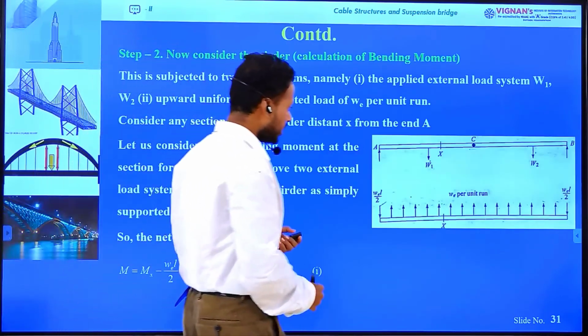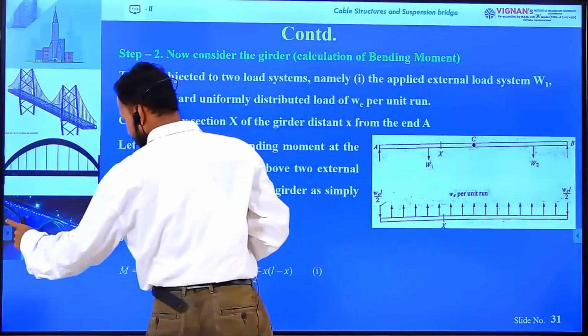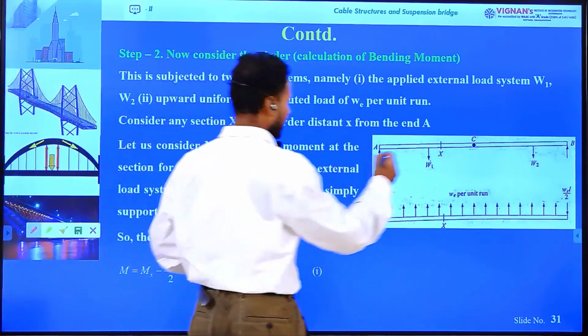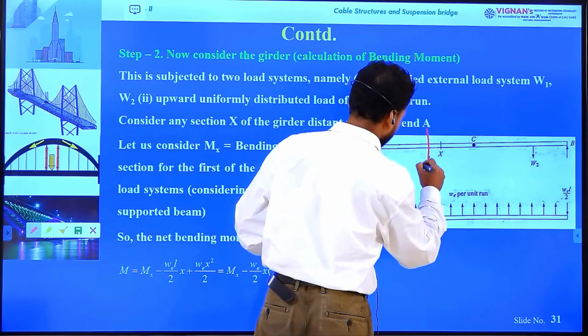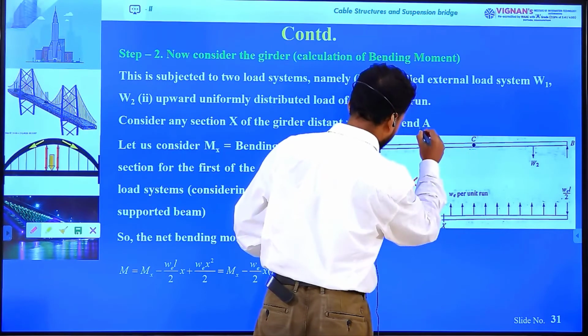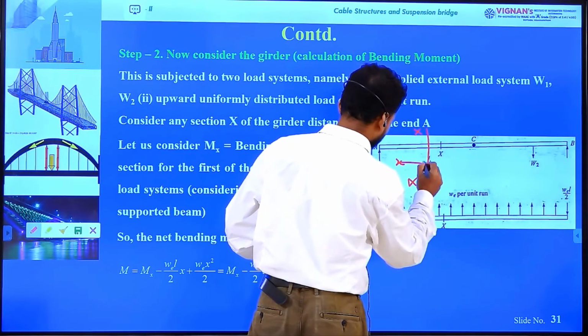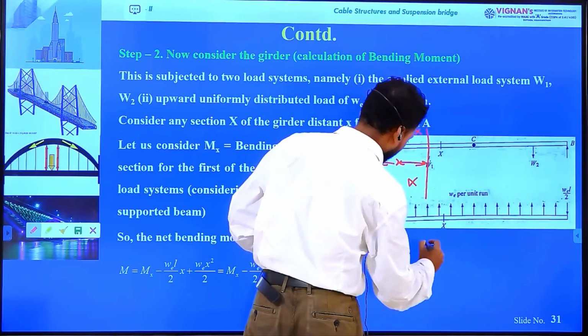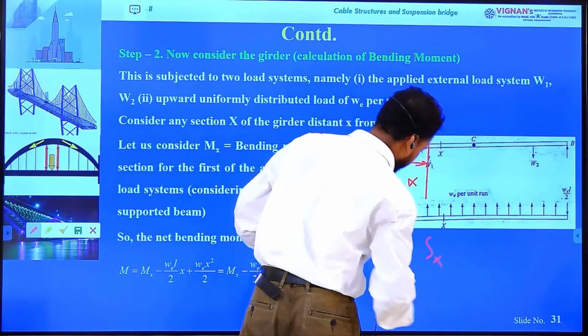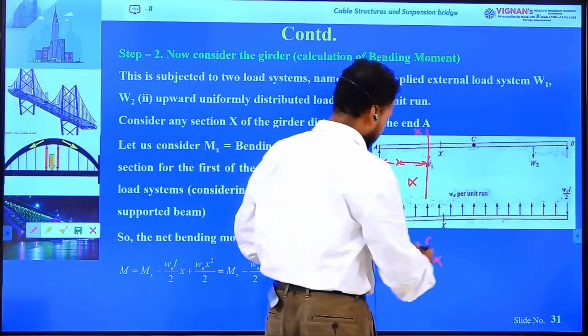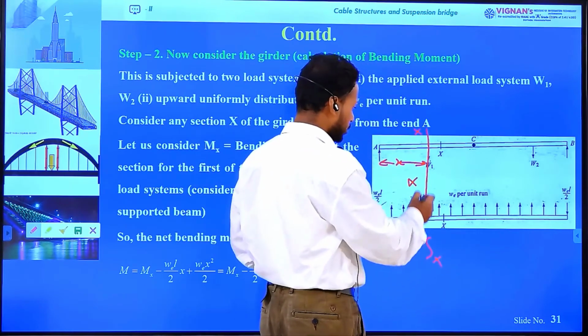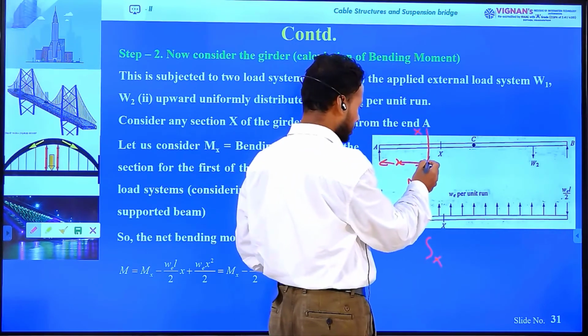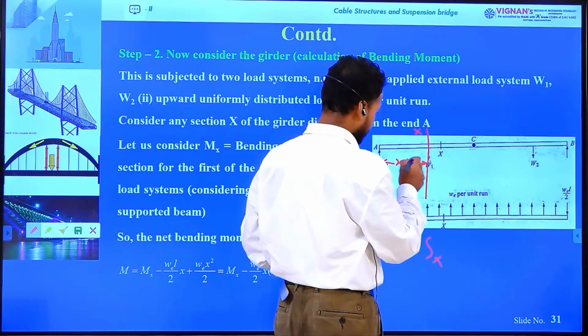Just see here, this is a cross section, X cross section. It is situated at distance X. At this point the shear force is Sx. This Sx shear force is due to the externally applied load system W1 and W2 at the distance X.